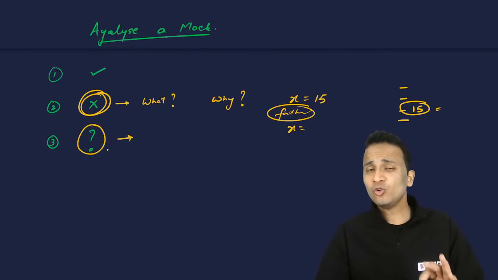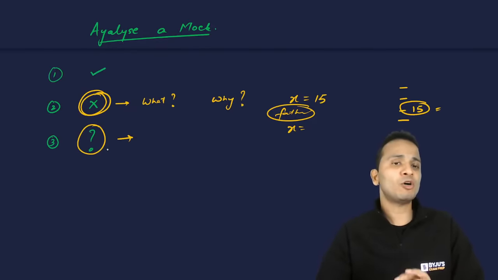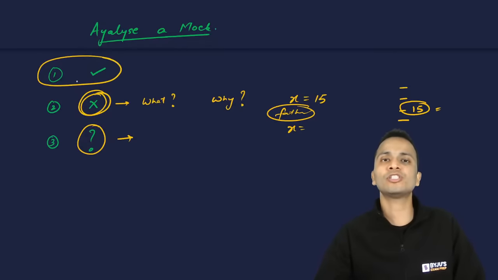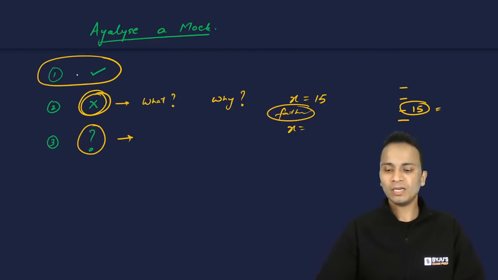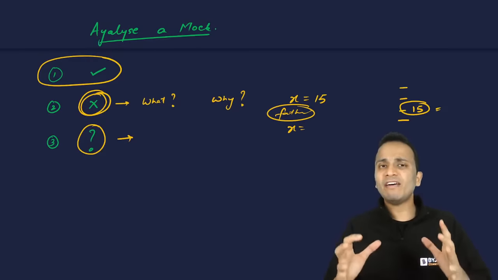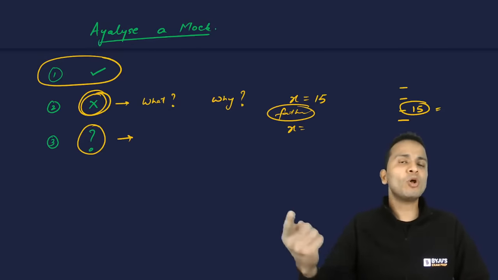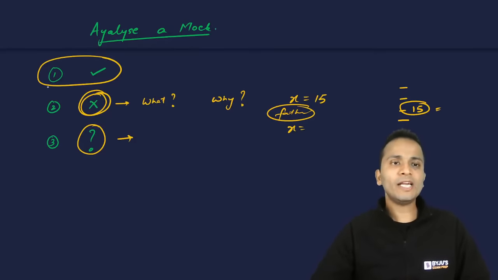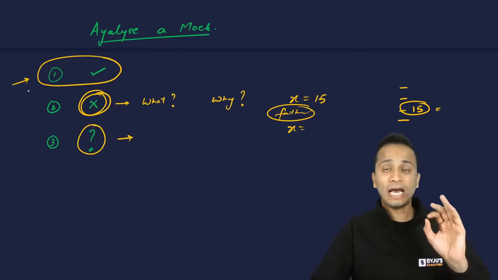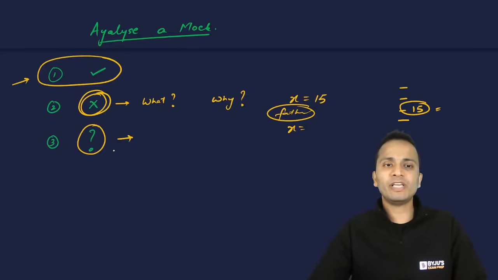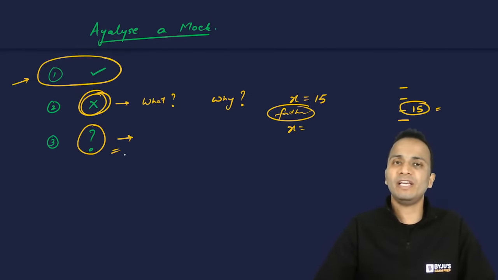Now, why were you not having a sufficient amount of time to attempt this question? Because you have spent more time on the questions which you have attempted correctly, right? So why do our questions get left unattempted? Why do we have fewer attempts? Because we spend more time on the questions which we have already attempted. So try to check these questions. I'm coming to that. So first of all, we have to save time so that we can attempt some of the questions which we have left unattempted.